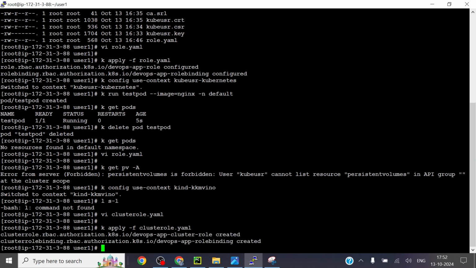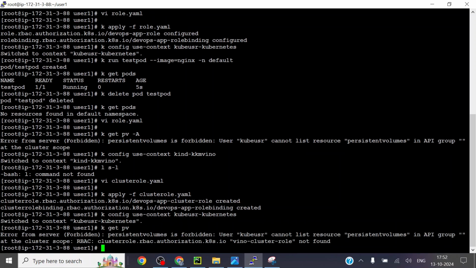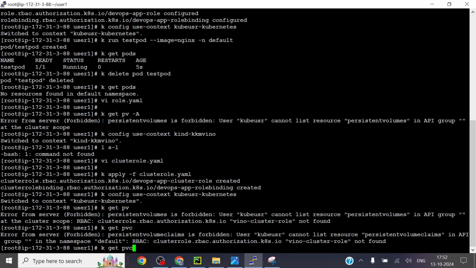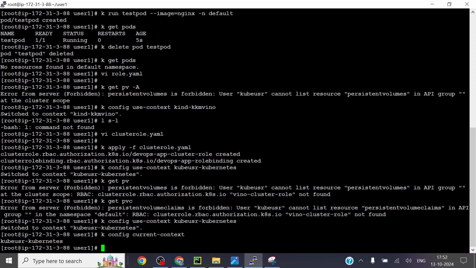Then I jump into my cube user Kubernetes. Okay, kubectl get pv. Kubectl config, current context. Okay, cube user Kubernetes is there. It's not allowing. Persistent volume, cannot list. Let me check my cluster role once.